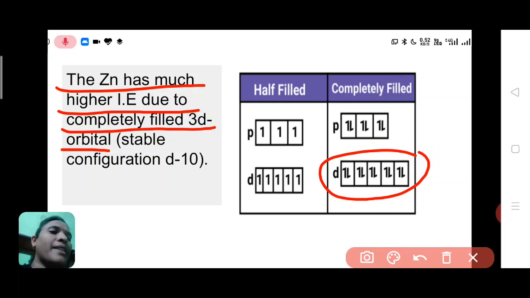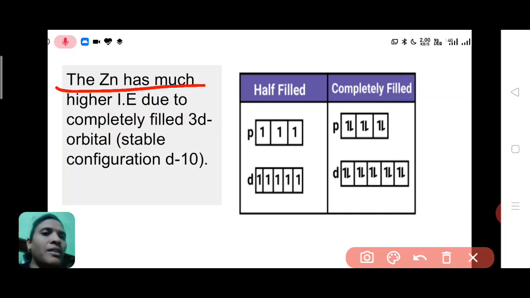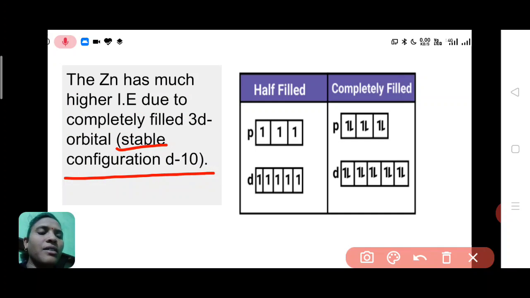Zinc has a D10 configuration, meaning zinc's d orbital contains a complete 10 electrons. That's why the d orbital is completely filled, and this D10 configuration is a stable configuration. What is D10 configuration? D10 configuration is called a stable configuration.